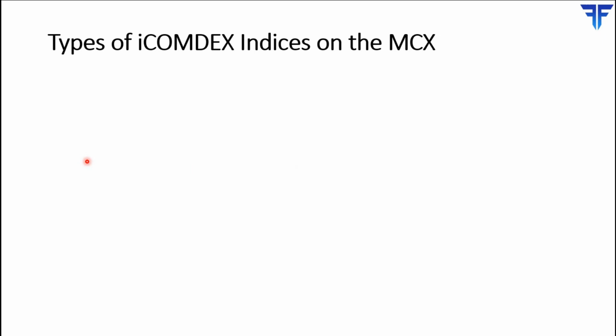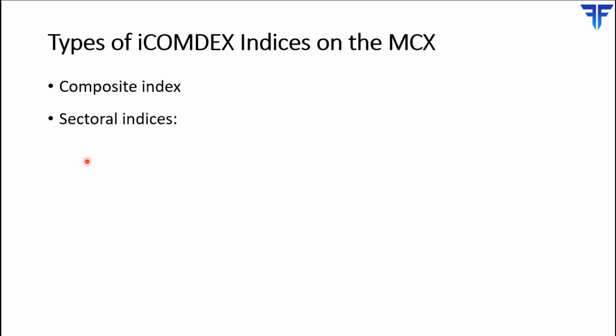So let us get started with the first part. Broadly speaking, the iComdex indices can be split into three parts. The first is the composite index, which comprises various indices from different commodity sectors on the MCX.